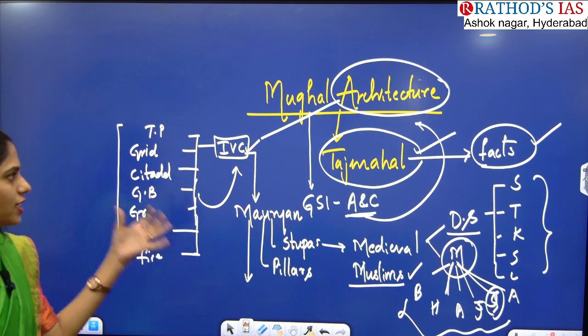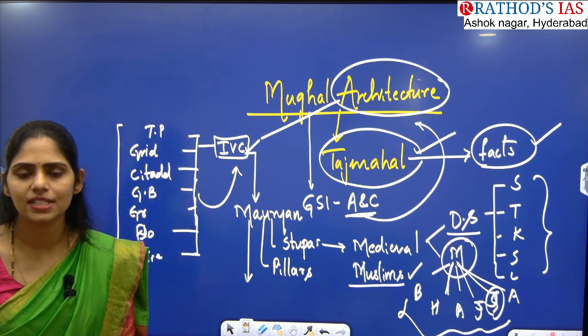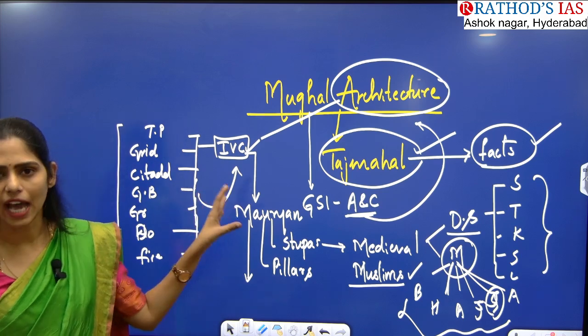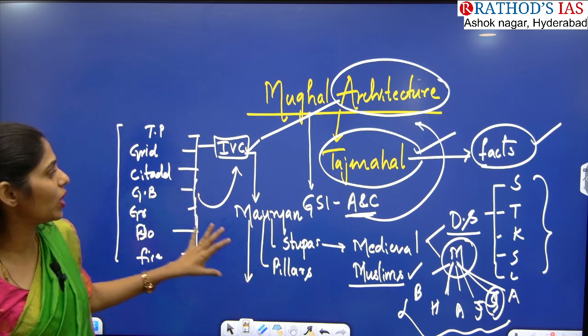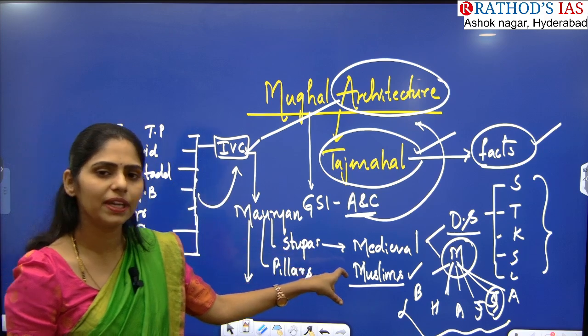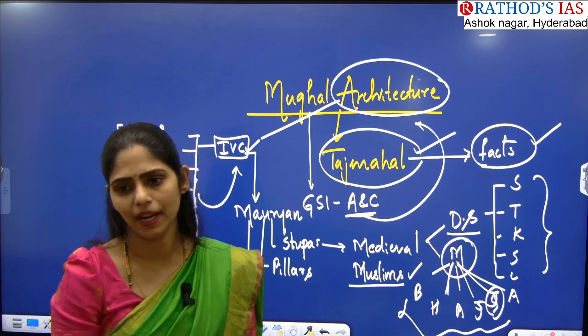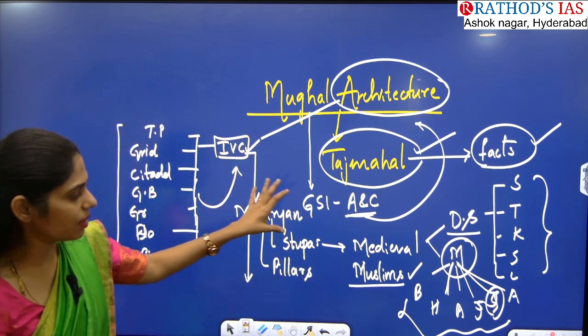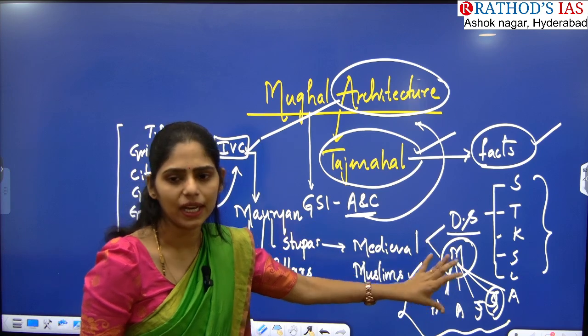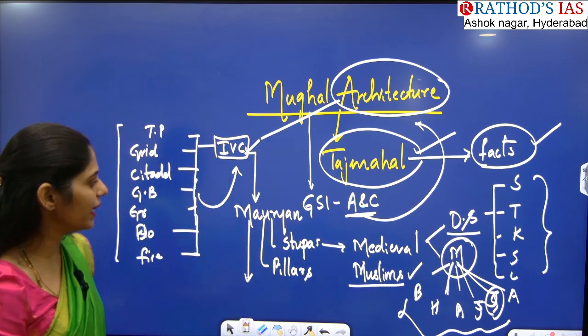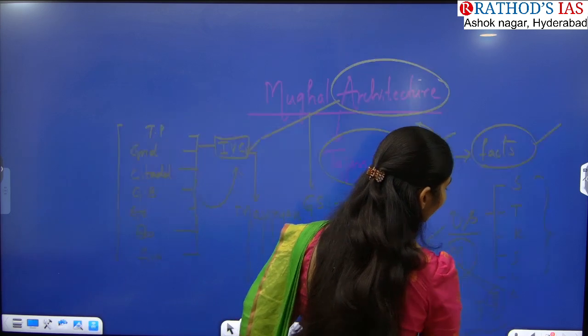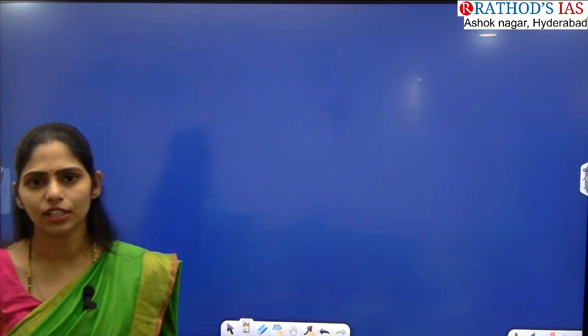If you see your UPSC syllabus in Paper 1, it starts with art and architecture of different periods. That means you have to see the ancient period, medieval period, modern period, and now the present, that is post-independence. So this topic is from your medieval period, that too from Mughal architecture. Normally, if you see about Islamic architecture, what are the famous things that you can see?